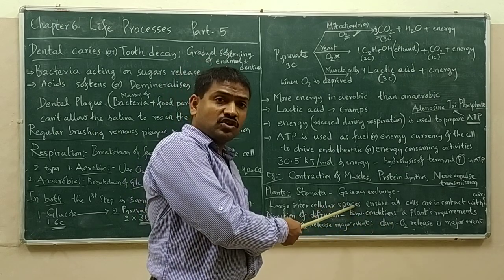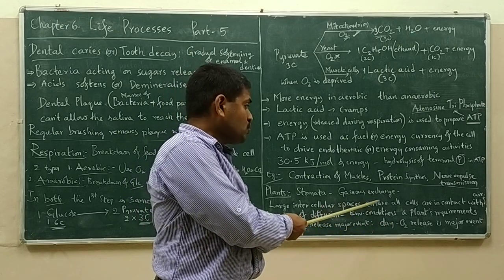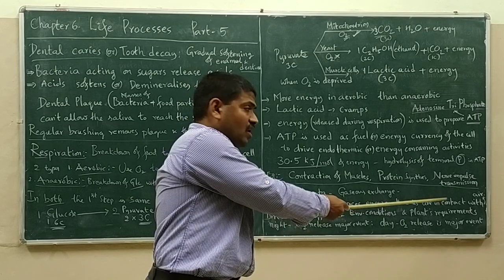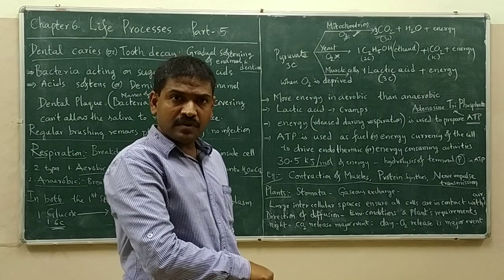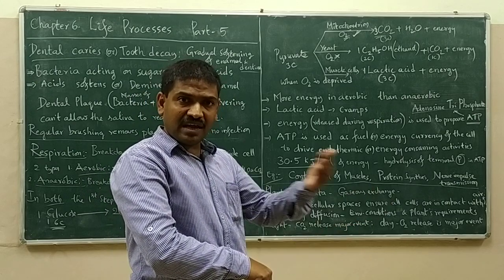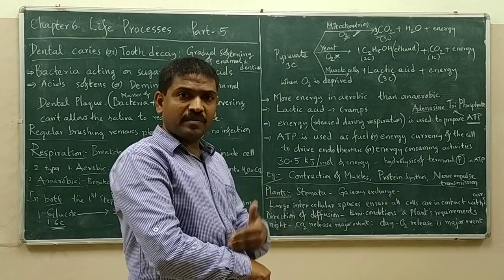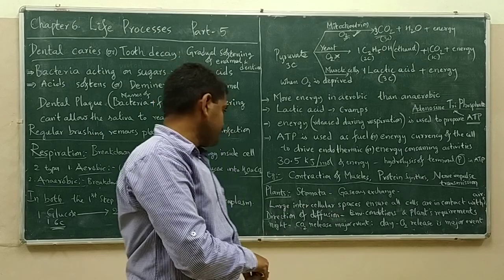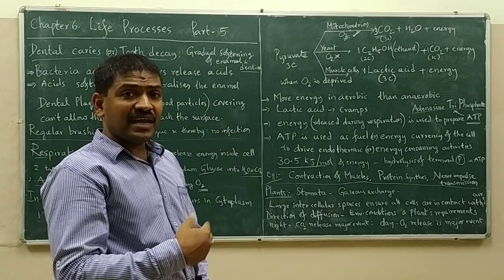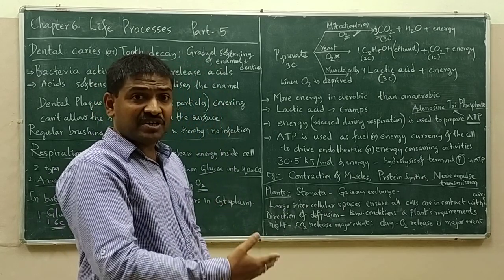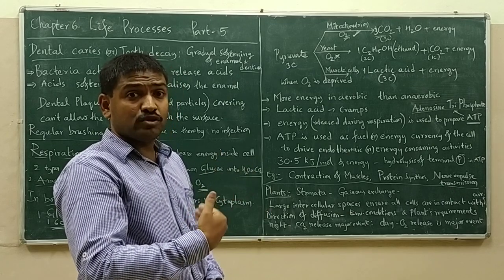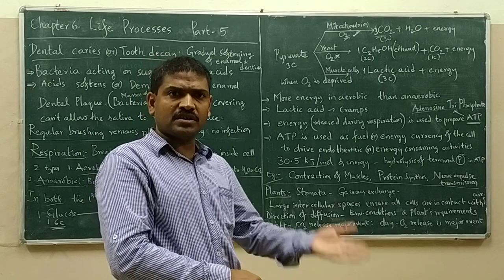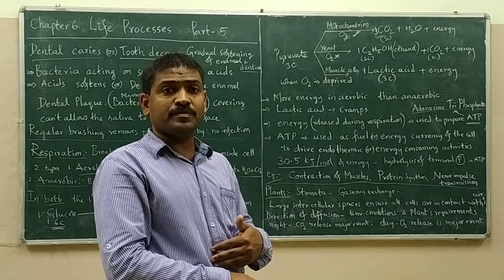These large intercellular spaces ensure that all the cells come in contact with air so that oxygen from the air can be taken in and CO2 from the cells can be released out. As for the direction of diffusion, obviously, oxygen has to be taken in and CO2 has to be released out.